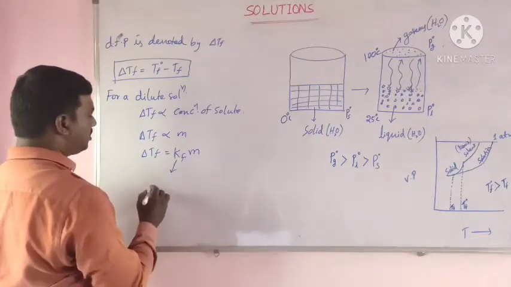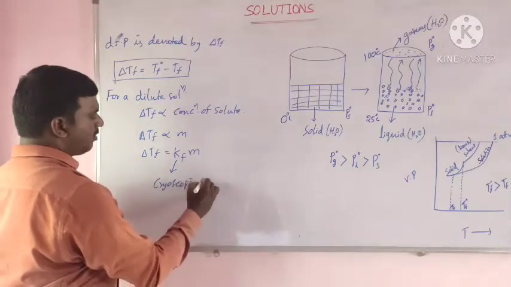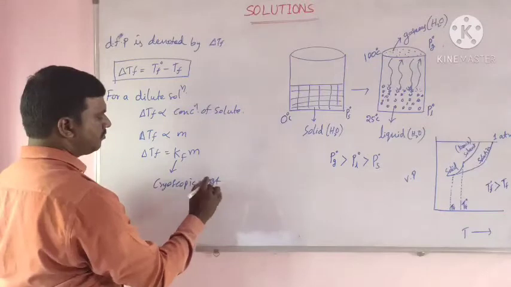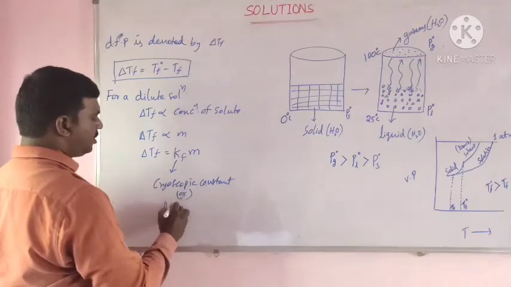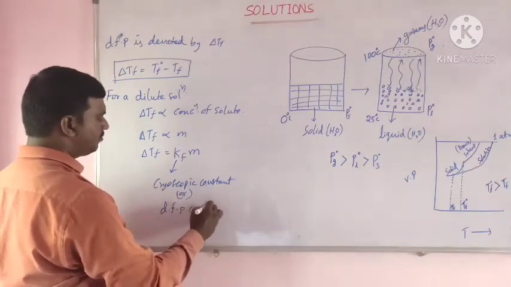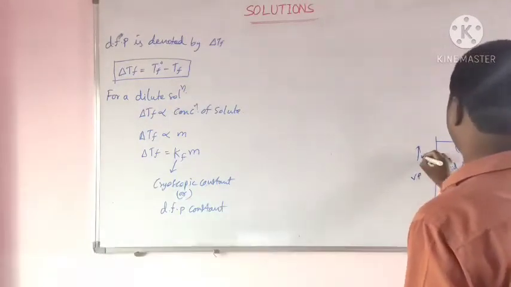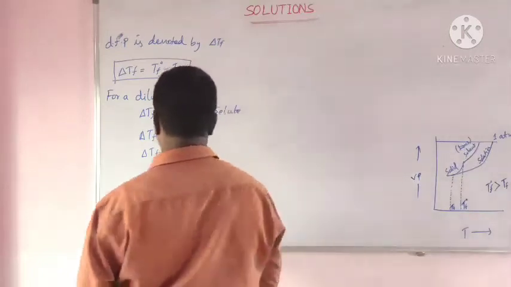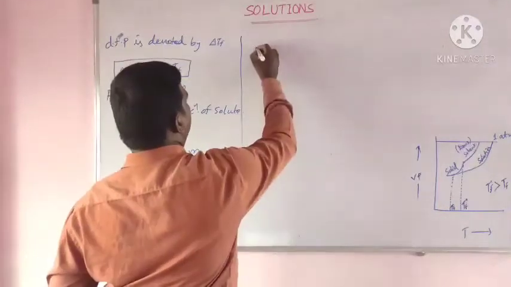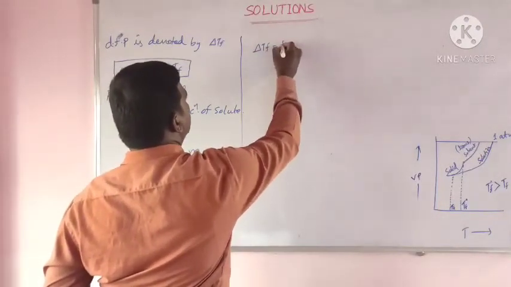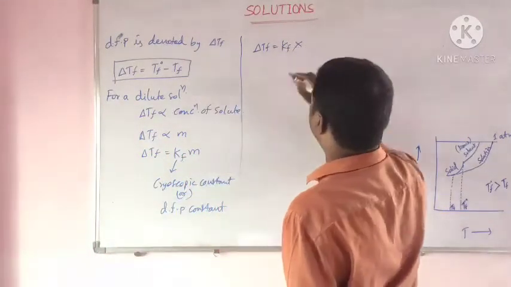Here Kf is the cryoscopic constant or depression in freezing point constant. Here delta TF is equal to Kf into molality.